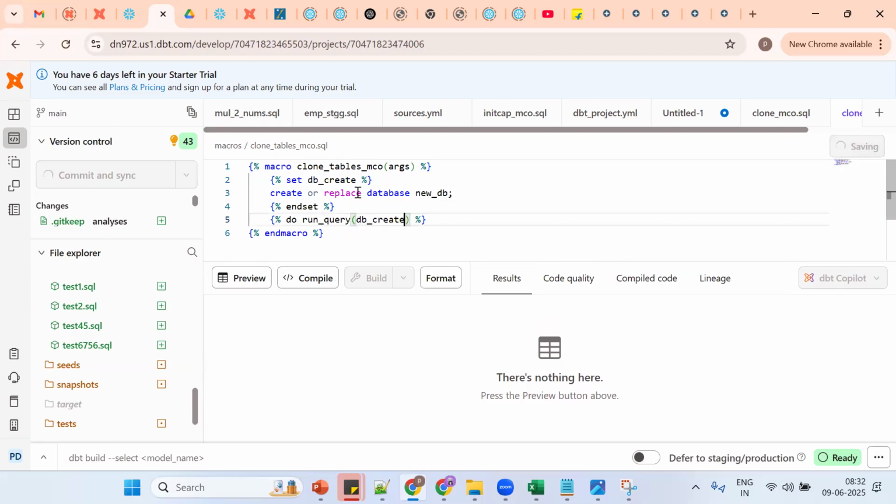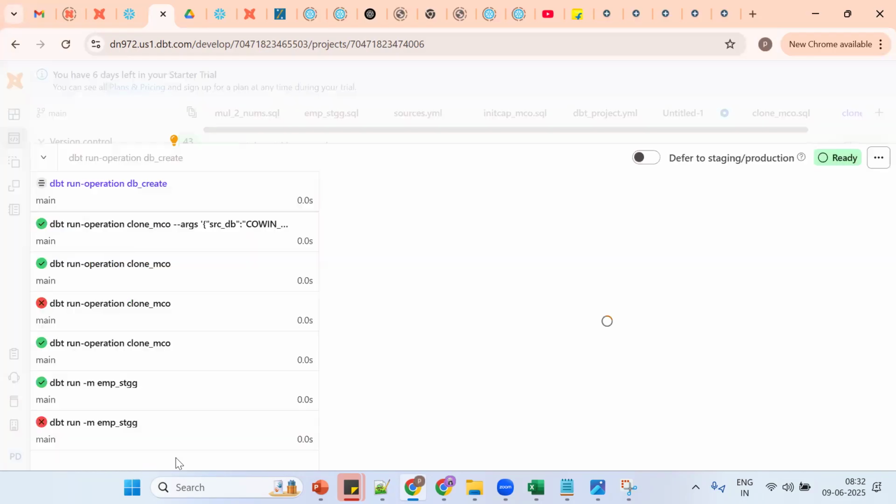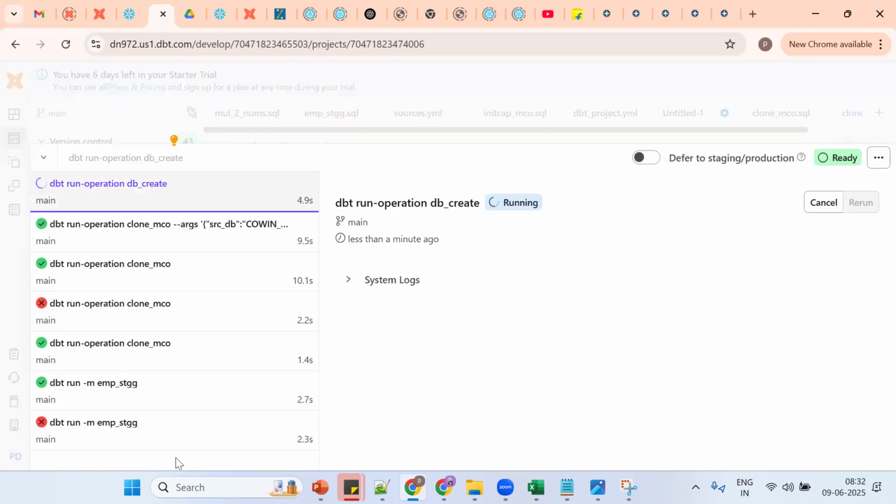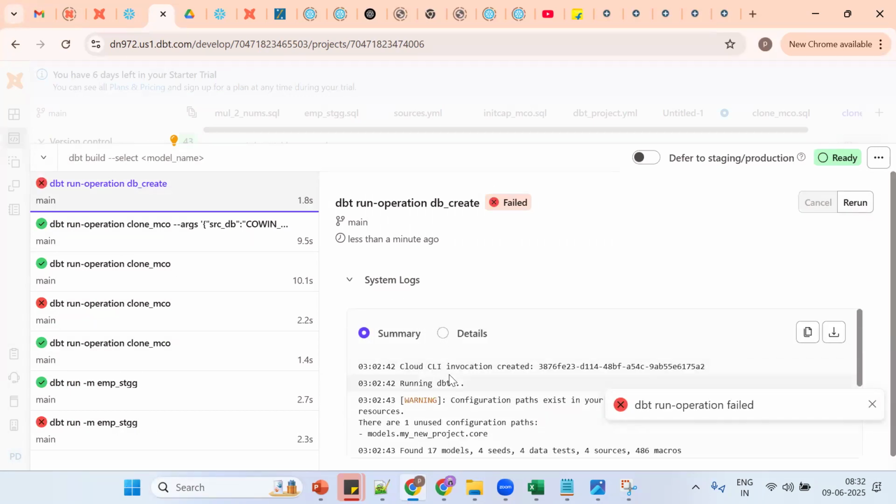Now how to run? By using selection will it work? No. So we should call from DBT. Tell me, DBT hyphen name, and the macro name. Now tell me, is this static or dynamic? Static only. Give me again, semicolon should not be here.